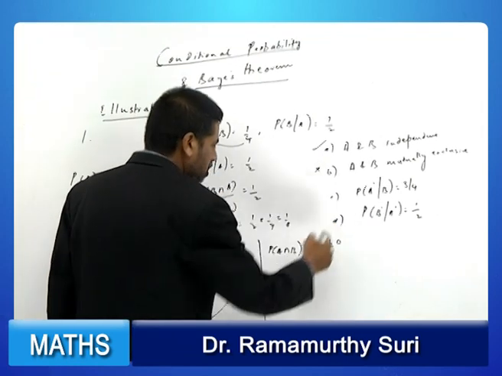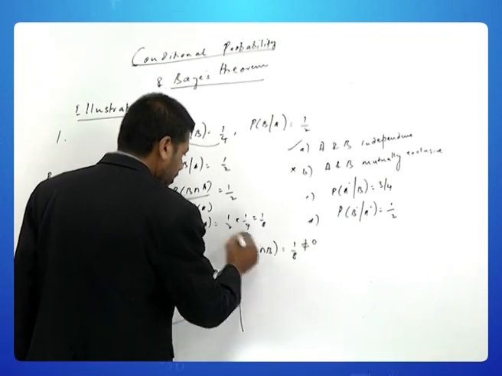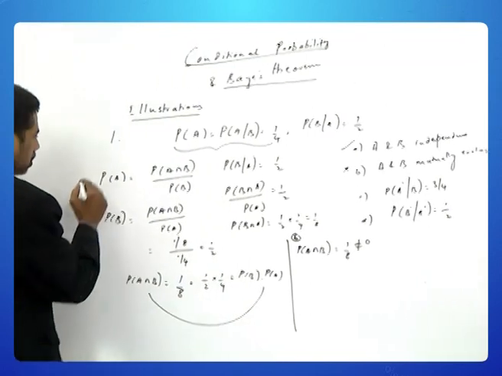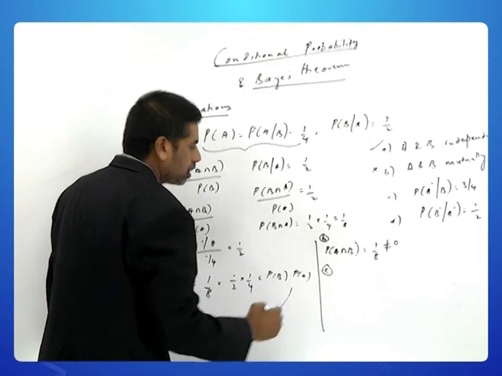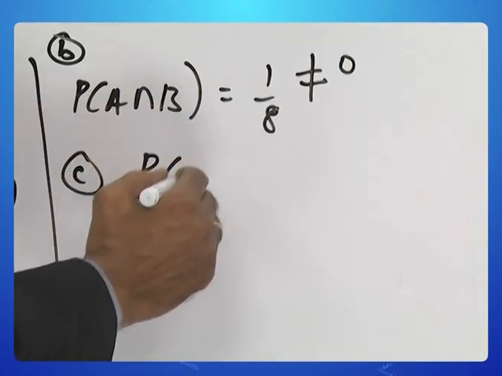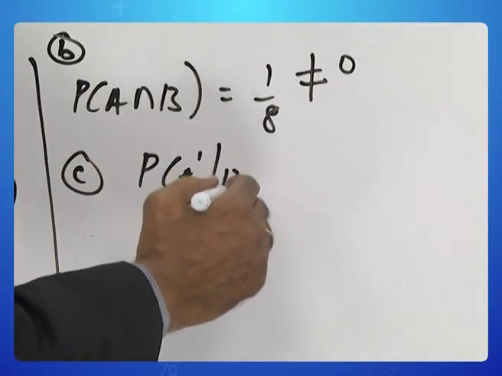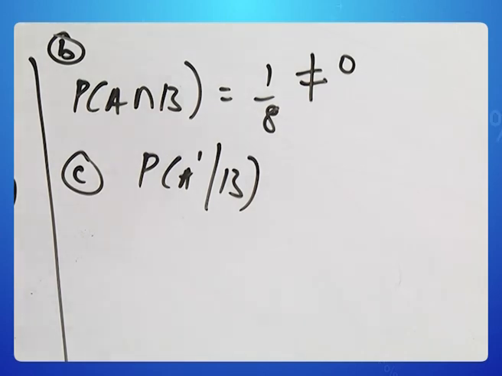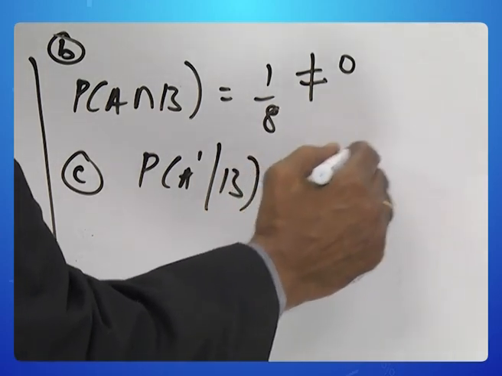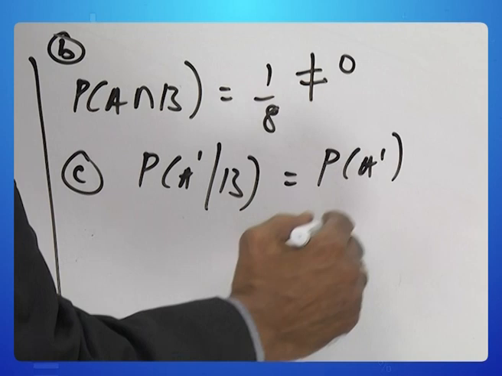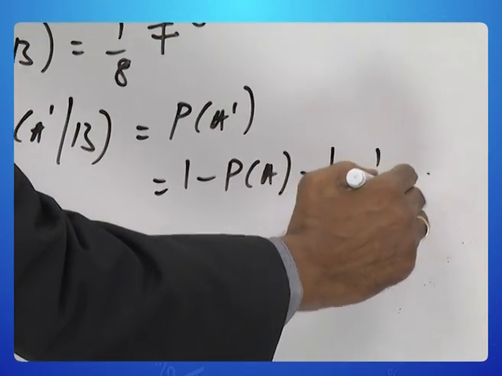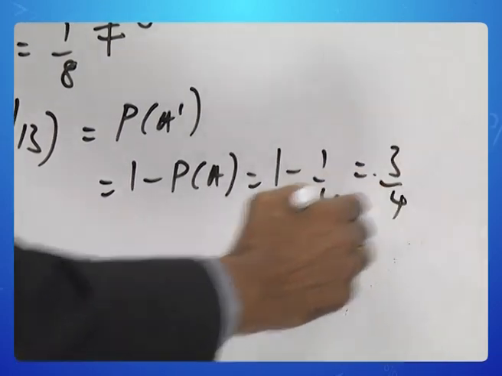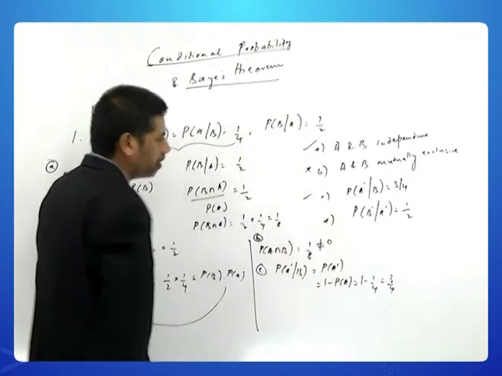So, when you go to option C, because A and B are already independent, probability of A complement given B will be reduced to probability of A complement. This is nothing but 1 minus probability of A, which is 1 minus 1 by 4, equal to 3 by 4, which is perfectly all right.